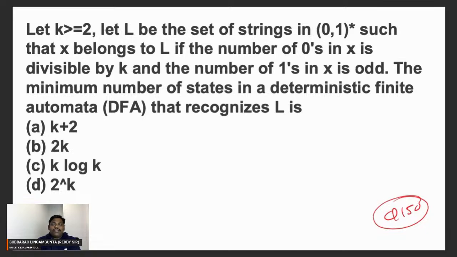Everyone can try. You may get this kind of problem in examination. Let's see how many people will give answer. Try everyone. What will be the answer of this problem?